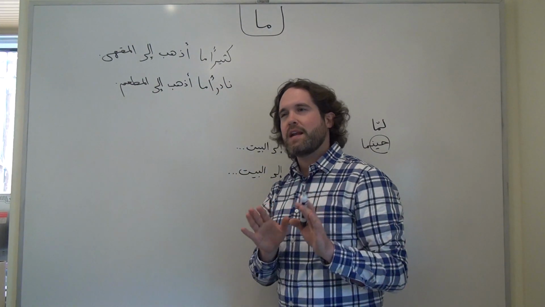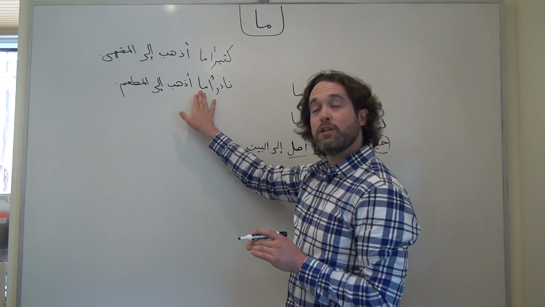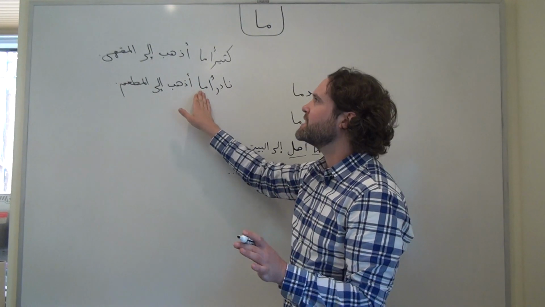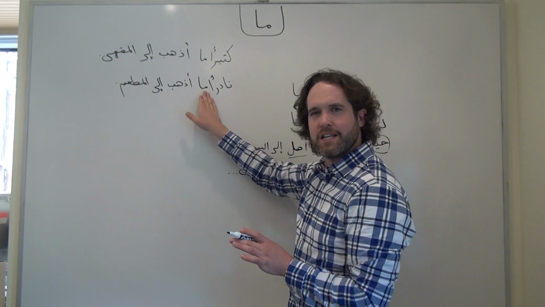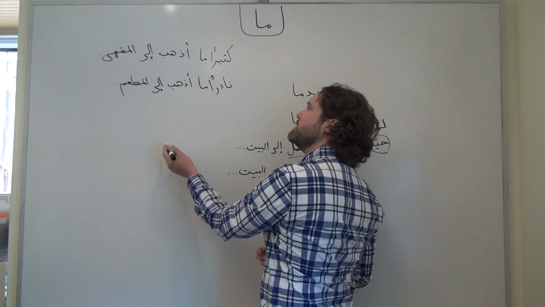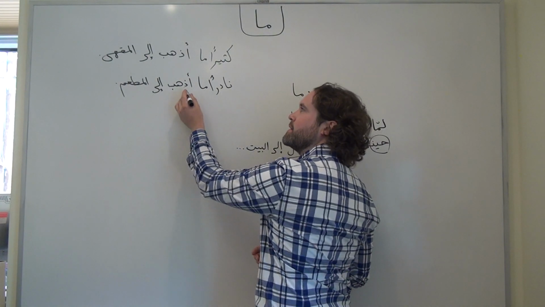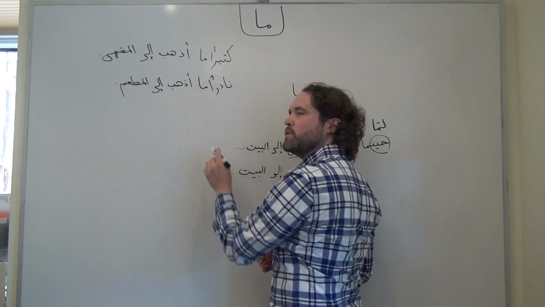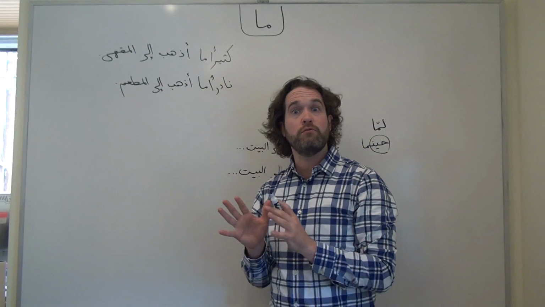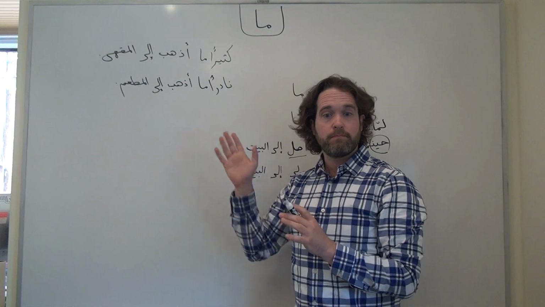One way of bearing that in mind is remembering that while we can use ma to negate all kinds of verbs in some colloquial Arabics, we only really use it for past tense verbs in formal written Arabic. So if we see a structure like this, with an adverb at the beginning and a present tense verb and a ma sandwiched in between them, then probably the ma is just serving as a helping particle for that adverb.